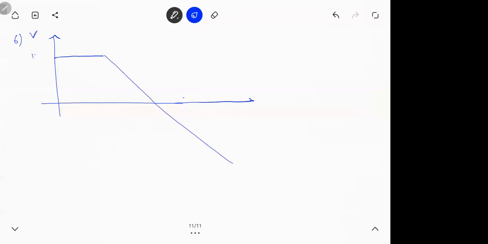So a VT graph is given. This is 10 meters per second. This is 10. This is 20. Okay. So the question is, find displacement and distance when time is 20 seconds and time is 30 seconds.